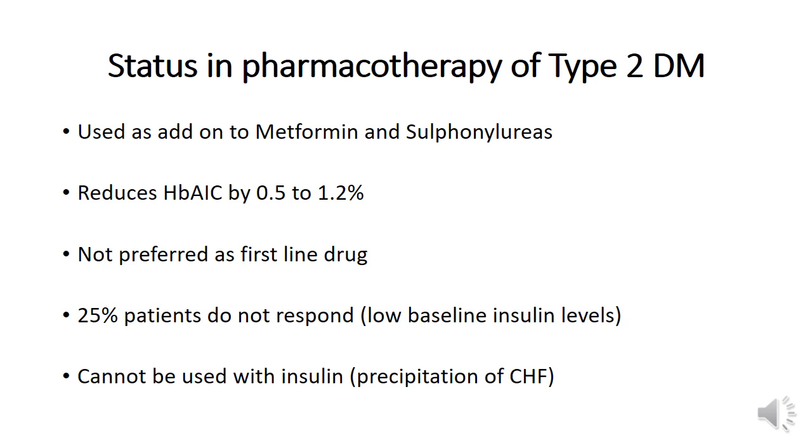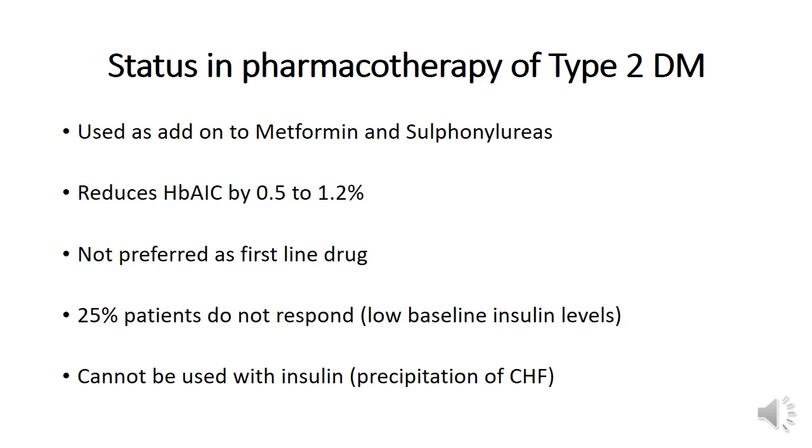Another adverse effect of pioglitazone is it can cause fractures in elderly females. Now the efficacy of pioglitazone is lesser than that of metformin. Pioglitazone reduces glycosylated hemoglobin levels by 0.5 to 1.2%. This is in contrast to metformin, which reduces glycosylated hemoglobin levels by 0.8 to 1.2%.